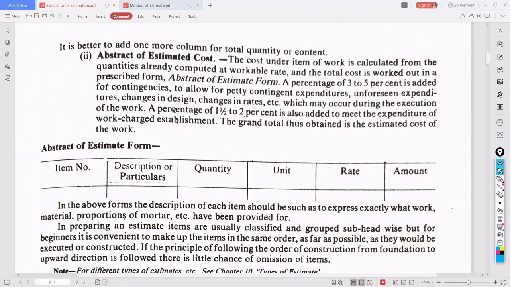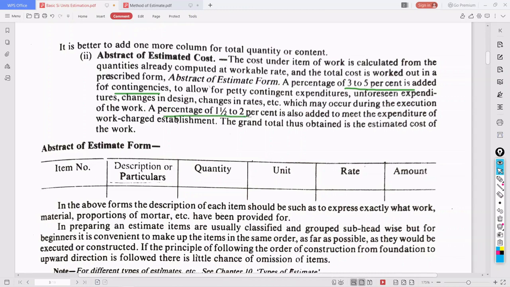So the next one is the abstract of estimated cost. The cost under each item of work is calculated from the quantities already computed at workable rates, and the total cost is worked out in the prescribed form. In this abstract of estimate form, a percentage of 3 to 5% is added for contingencies. This is a common step in every problem which we are going to do. It is added to allow for petty contingent expenditures, unforeseen expenditures, changes in design, changes in rate, etc., which may occur during the execution of work.